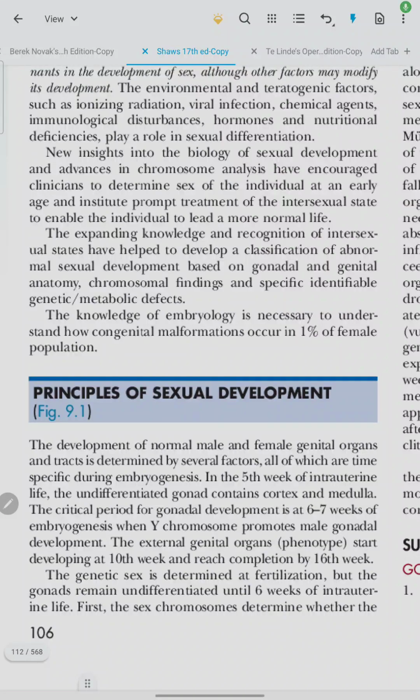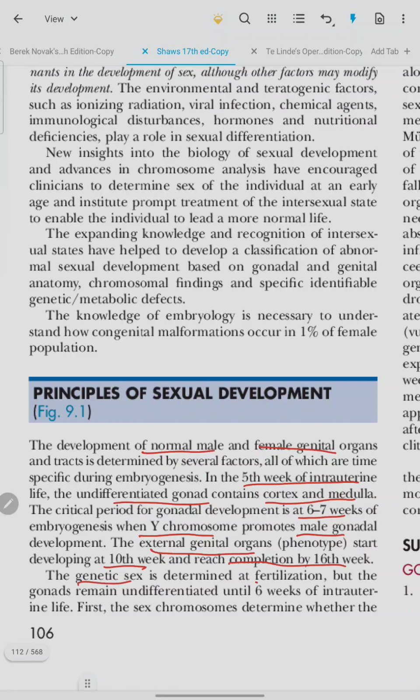Development and its disorders. The development of normal male and female genital organs and tracts is determined by several factors, all of which are time specific during embryogenesis. In the fifth week of intrauterine life, the undifferentiated gonads contain cortex and medulla. The critical period for gonadal development is at 6 to 7 weeks of embryogenesis, when the Y chromosome promotes male gonadal development. External genital organs start developing at the 10th week and reach completion by the 16th week.